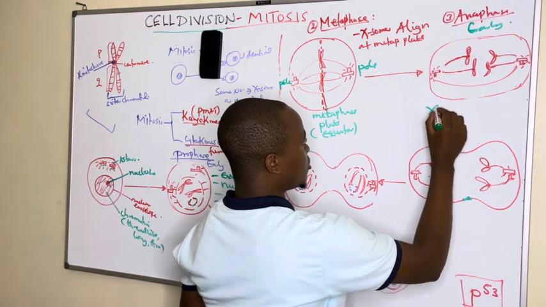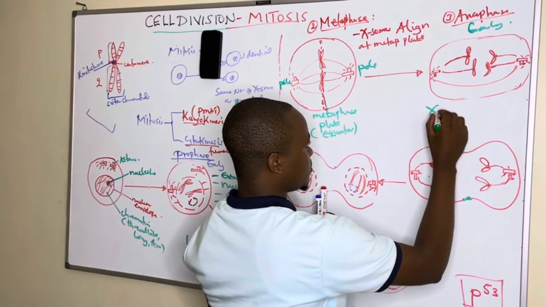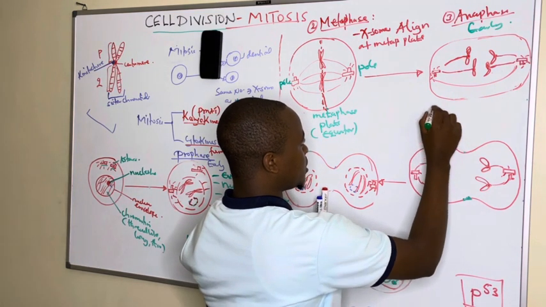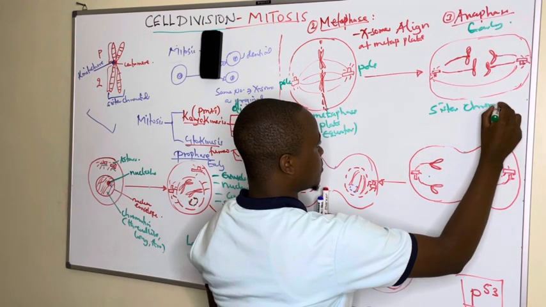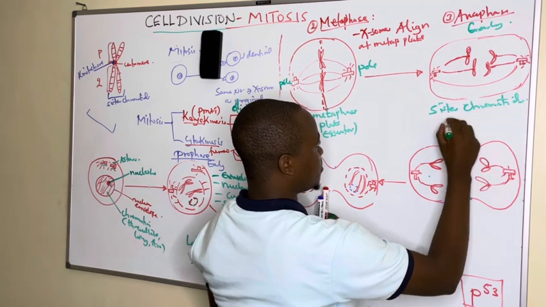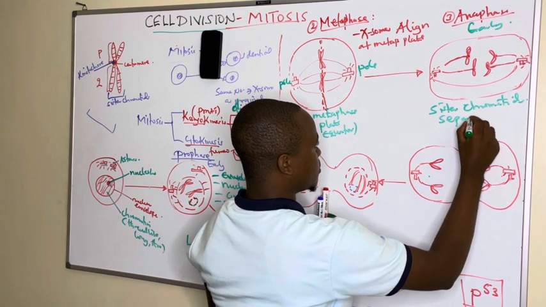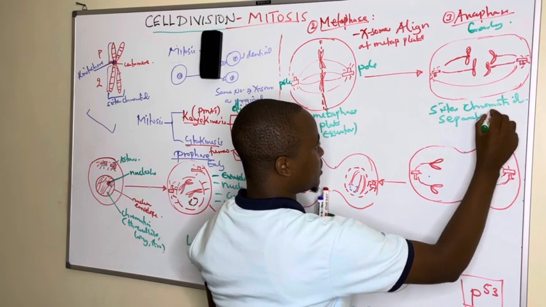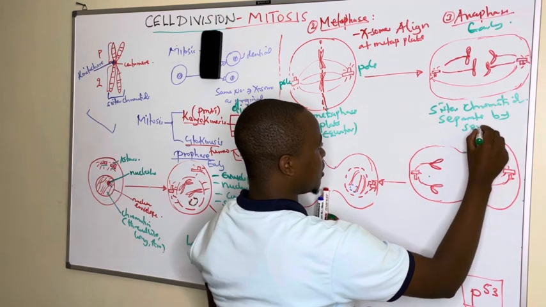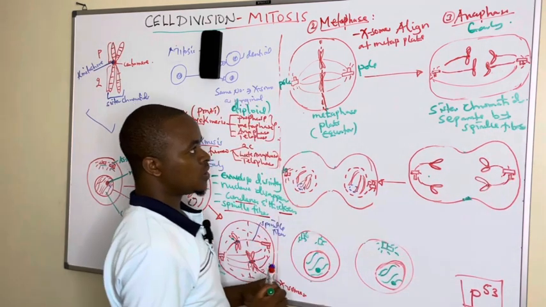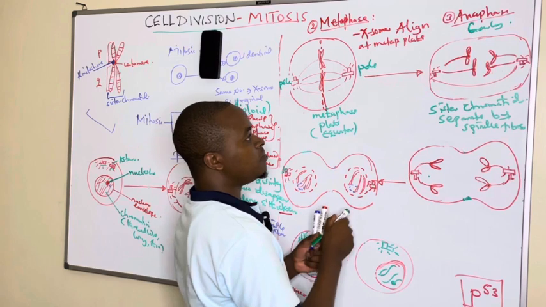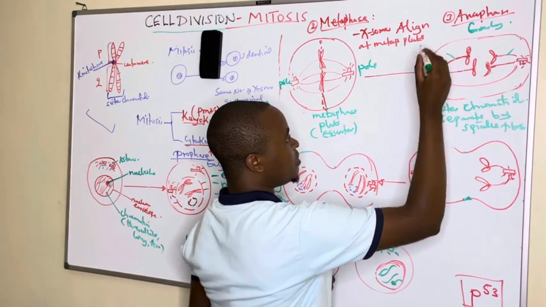During early anaphase, we are going to see the separation of the chromosomes, or what we call the sister chromatids, attached by the spindle fibers. These are the spindle fibers.